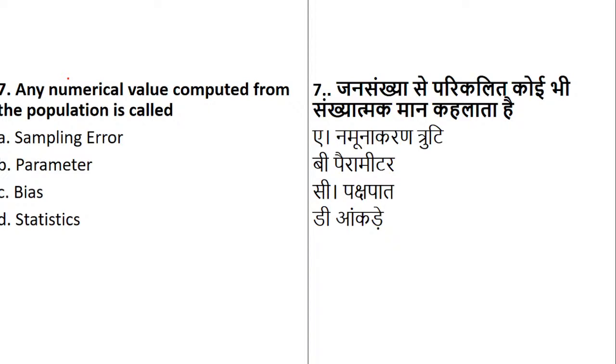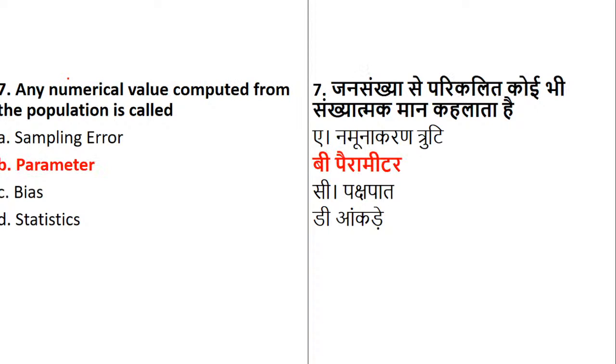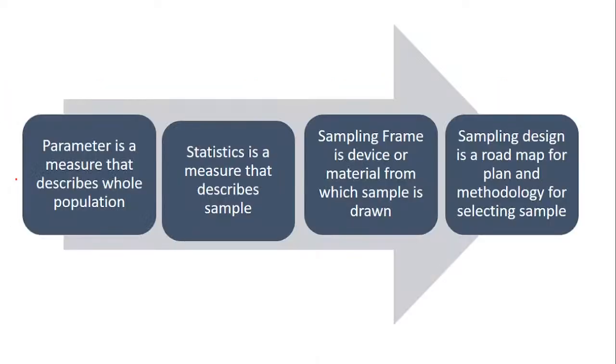Okay, waiting for the answers, everyone, for question number 7. Question number 7, DB, it means there is a confusion. Okay, now for question number 7, just answer. The students who do not know the topic may come up with a mistake. So let's see, the answer is actually parameter. Now here, this is something which is a little factual. So let me come to the topic.